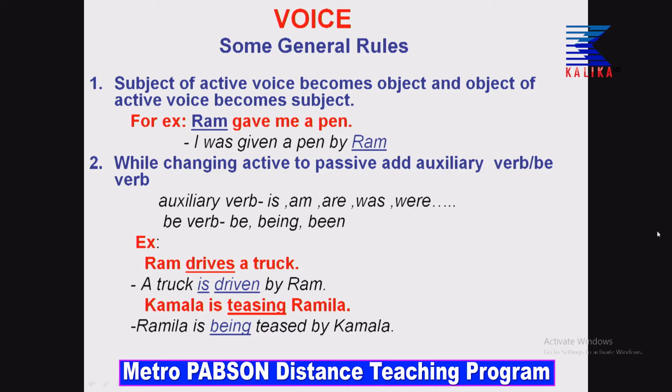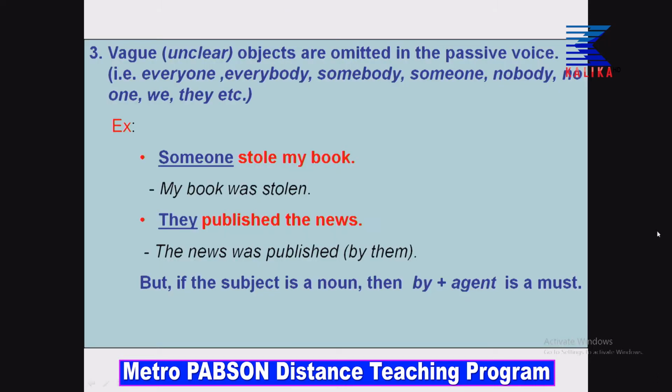Let us move on with some other rules. So, number 3, vague. What does vague mean? Some unclear objects, like you are not sure whether that person is, it is not clear. It could be a pronoun or it could be someone or Sena. I think you are familiar with the word Sena, people. If not, I think you must know Sena is someone, everyone, no one, anyone.